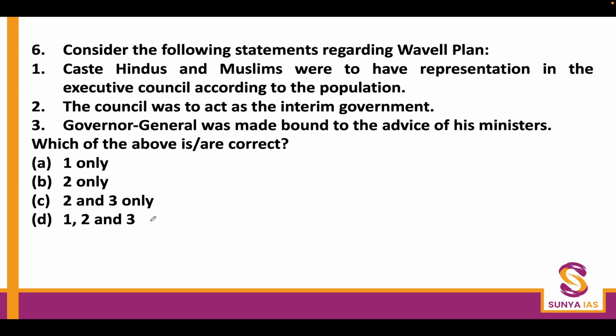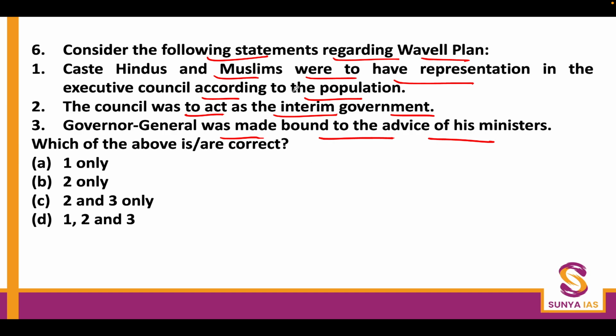Now, consider the following statements regarding the Wavell plan. Caste Hindus and Muslims were to have representation in the executive council according to the population. The council was to act as an interim government. The Governor General was to be bound by the advice of the ministers.